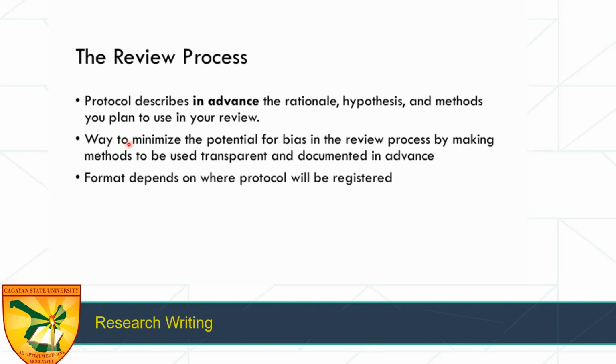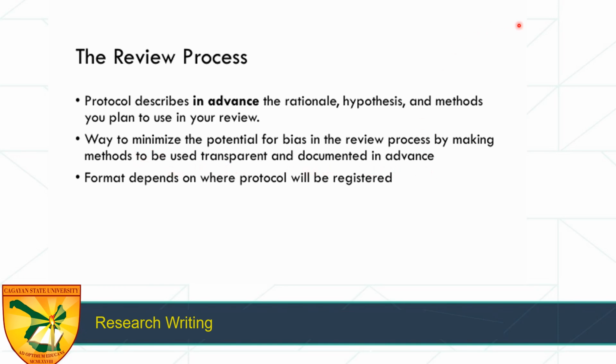So for the review process, the protocol describes in advance the rationale, the hypothesis, and the methods you plan to use in your review. That's why it's called systematic review. This is what you have that differs from any other quantitative and qualitative studies. So this is a way to minimize the potential for bias in the review process by making the methods to be used transparent and documented in advance.